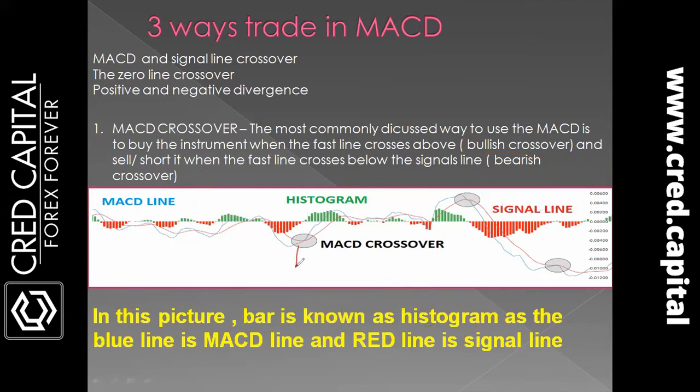So how will the buying crossover take place when the level is below the zero level? The signal line will be above the MACD line, and here the crossover will take place. Then it will be called a bullish crossover. And when the signal line is above the zero level and it is crossed, the signal line is below the MACD line, it is called a bearish, meaning selling, crossover.